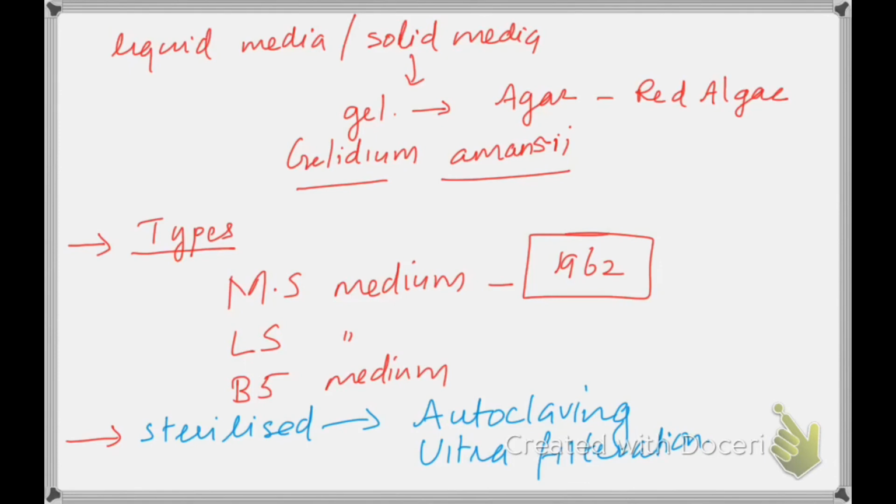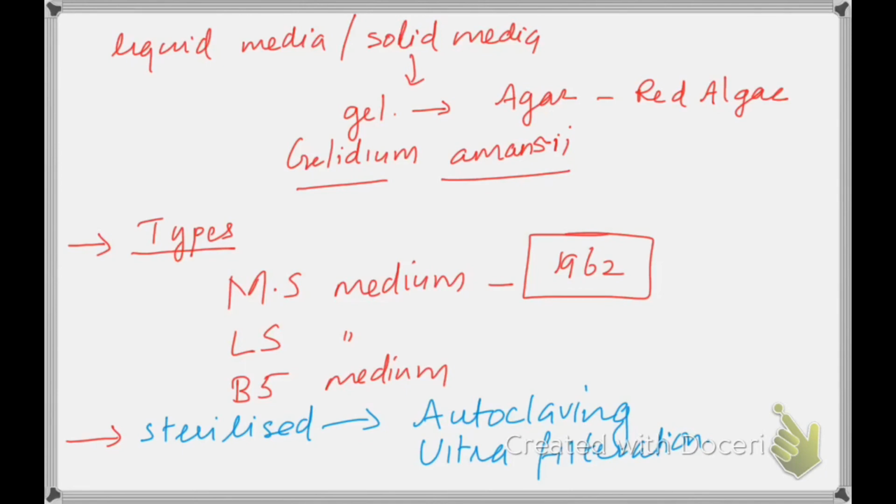So sterilization is generally done by autoclaving. This is to avoid microbial contamination. I already told you this medium is somewhat appropriate for microbial growth. So if you place a tissue over this medium, that will attract a huge amount of microorganisms, and those organisms can grow at a huge rate compared to the plant cells' growth.